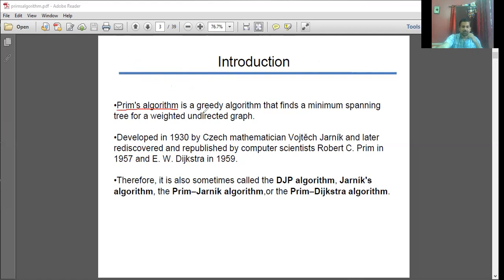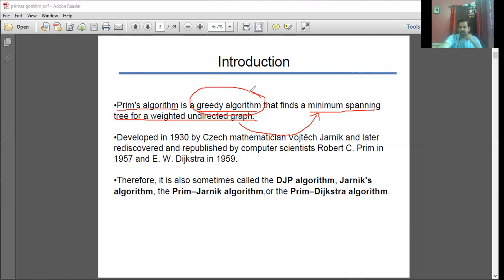Prim's algorithm is a greedy technique meant for determining a minimum spanning tree for a given weighted undirected graph. So you'll be given a weighted undirected graph, and for that graph I'm supposed to determine a spanning tree by the concept of greedy algorithm. I mean to say that at that moment, what looks the best?